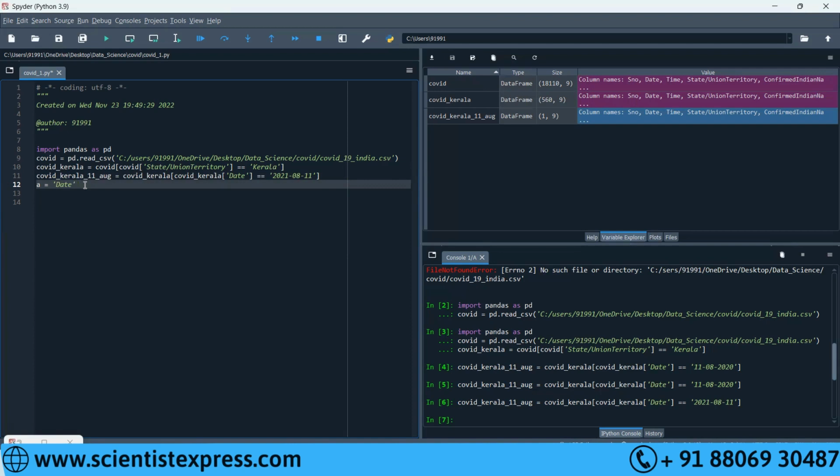Now go B. Write B equal to, on the next line. Now write COVID Kerala and date together, including the end bracket this time.